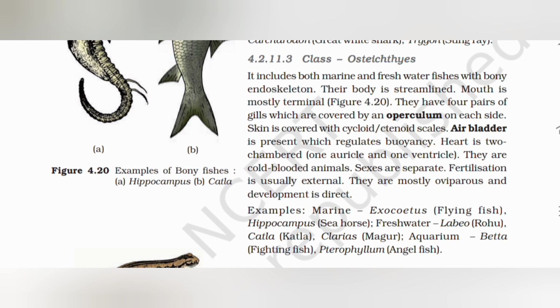Example: marine Exocoetus (flying fish), Hippocampus (seahorse); freshwater Labeo (rohu), Catla, Clarias (magur); aquarium Betta (fighting fish), Pterophyllum (angelfish).